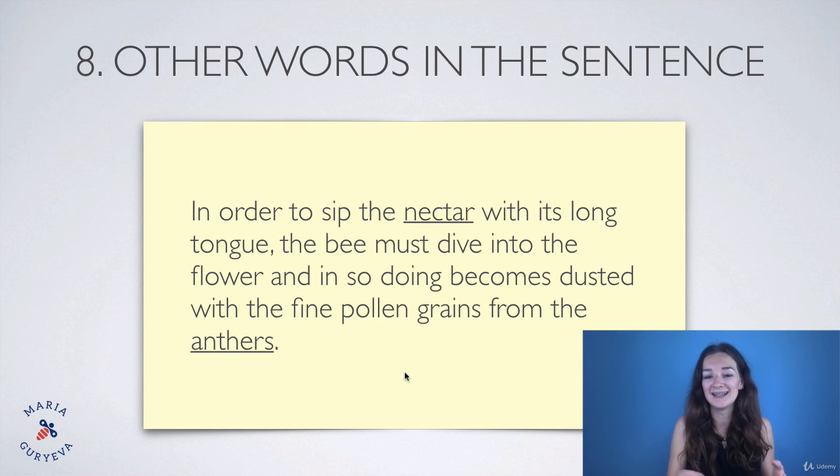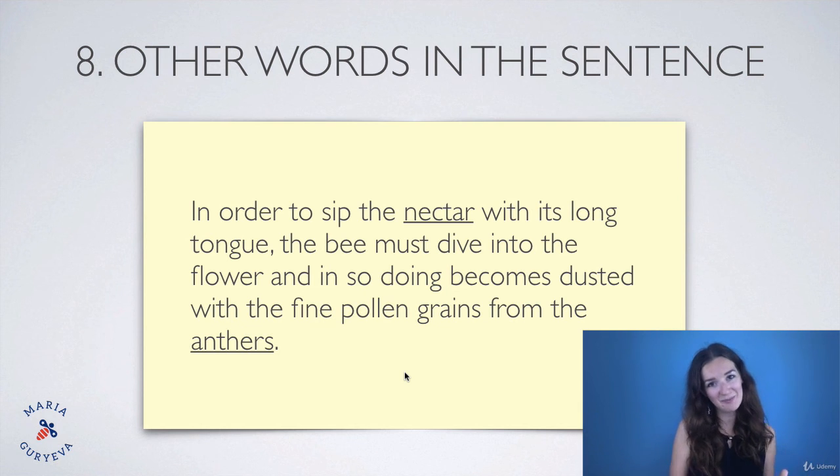So in this sentence, you don't really have all the definitions, right? There's nothing about the parts of the flower. There's nothing about the liquid from the flower. But since we know the process, since we know what they're talking about, it's very easy for us to fill all those blanks, to find out what the words mean. Okay, so because we are familiar with the process, it becomes easier for us.